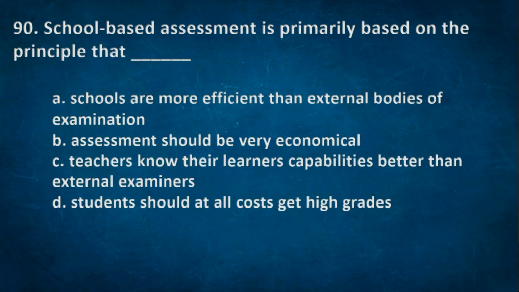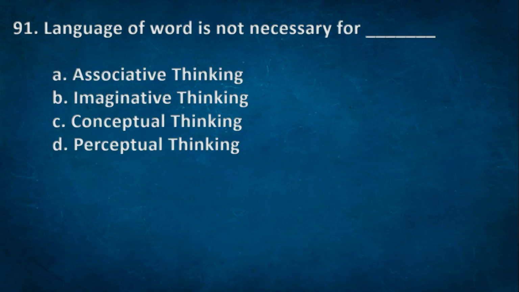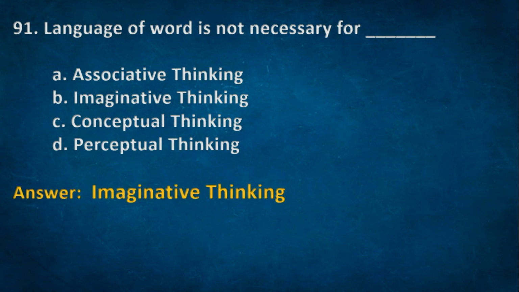Next one. School-based assessment is primarily based on the principle that: A. Schools are more effective than external bodies of examination, B. Assessment should be very economical, C. Teachers know their learners' capabilities better than external examiners, D. Students should at all costs get high grades. The right option C. Teachers know their learners' capabilities better than external examiners. Next one. Language or word is not necessary for: A. Associative thinking, B. Imaginative thinking, C. Conceptual thinking, D. Perceptual thinking. Right option B. Imaginative thinking.